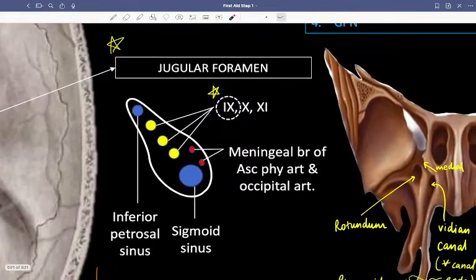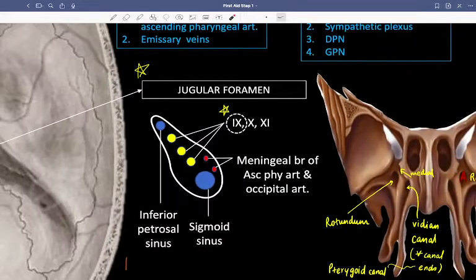Okay, so let's quickly revise this. Jugular foramen: we have the ninth, 10th, and 11th nerves. The ninth is a separate canal in itself. Also we have the inferior petrosal sinus and the sigmoid sinus, which is also important, and the jugular vein. We also have the meningeal branch of the ascending pharyngeal and occipital artery.